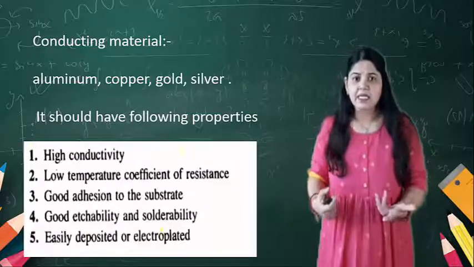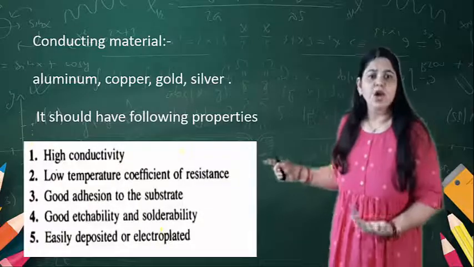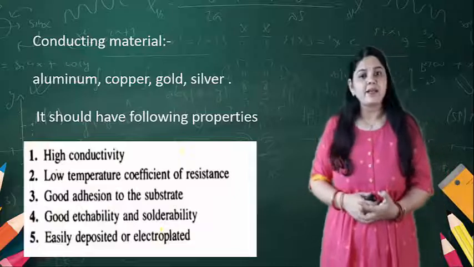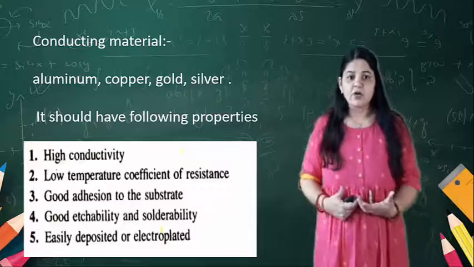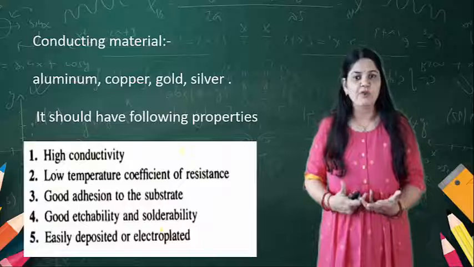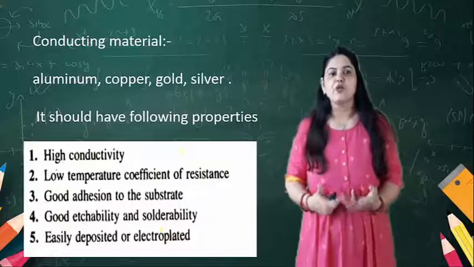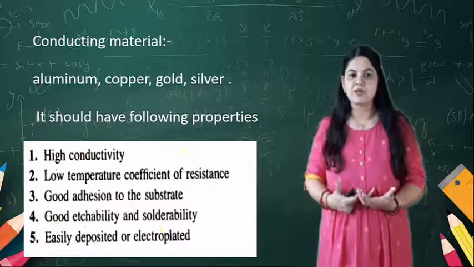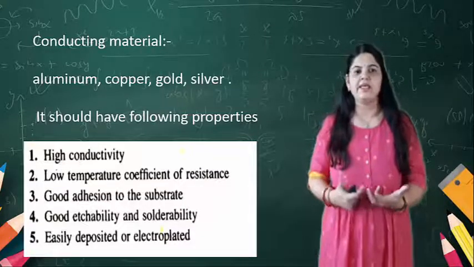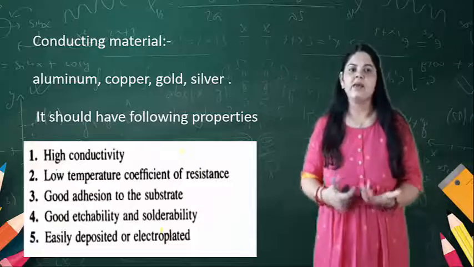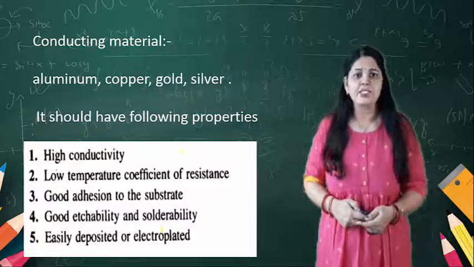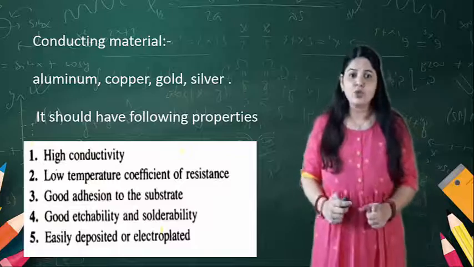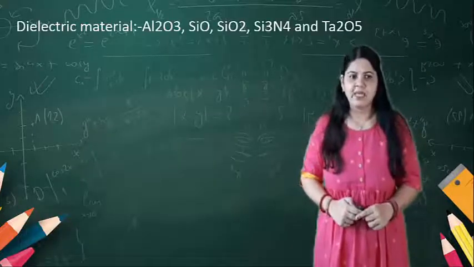The conducting material should have the following characteristics: high conductivity, low temperature coefficient of resistance, good adhesion to the substrate, good etchability and solderability, and it should be easily deposited. So these all are the characteristics of the conducting material used for MMIC fabrication.